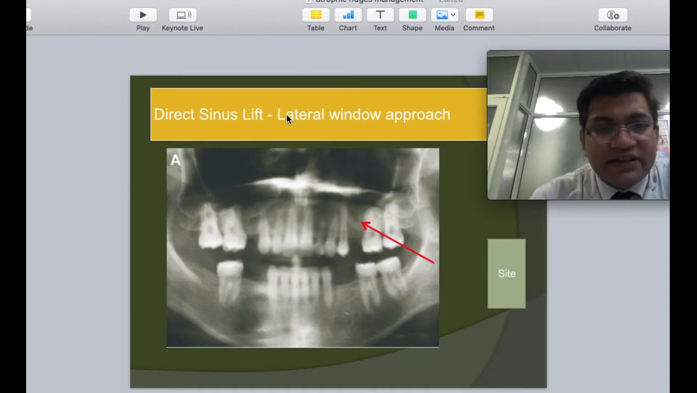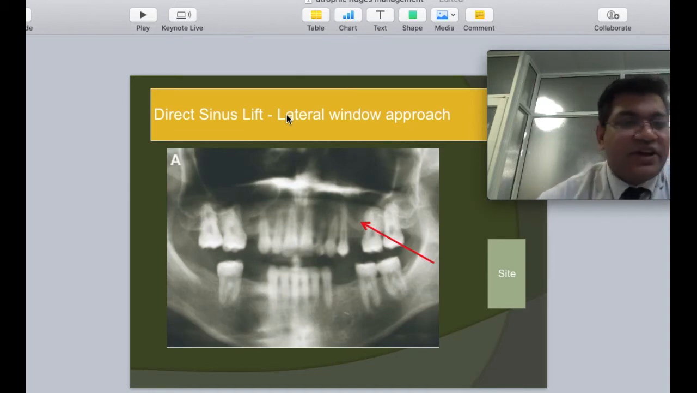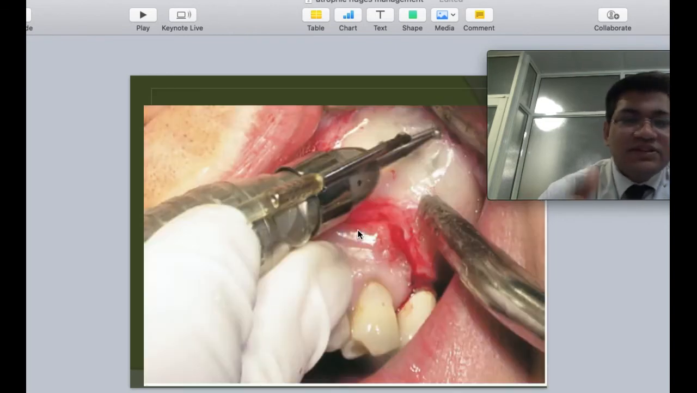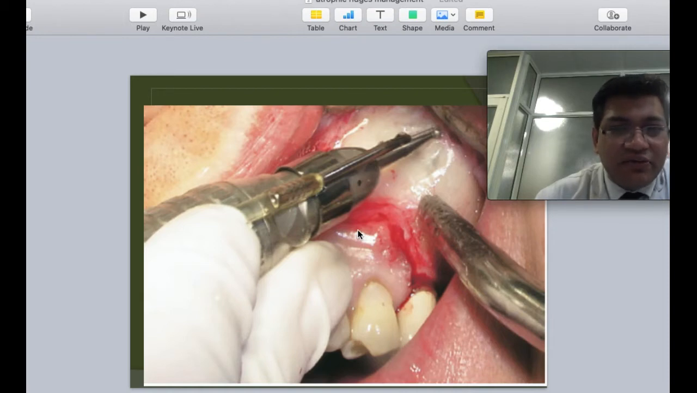Compared with an indirect sinus lift, here is an example of a case of direct sinus lift. In this case we can actually see a significantly lesser amount of bone. At that time, I did not have access to CBCT, so I had used an orthopantomogram only. The basic lateral approach is used in these cases. Here we are going to make a window on the lateral aspect of the maxilla.